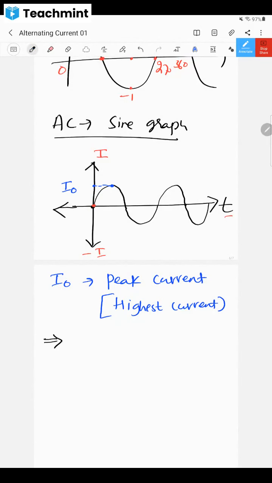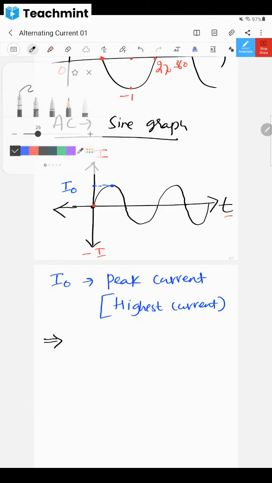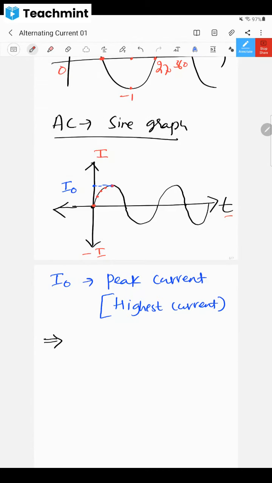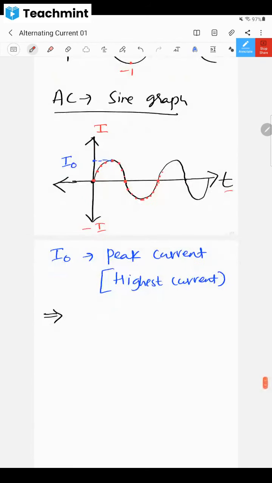Now afterwards, look at this. At every moment, what is happening here? Current is zero, here current has increased, here it has increased, here it has become maximum, afterwards it decreases, and it becomes zero again. Again it increases, but in the opposite, negative direction. It becomes maximum, then decreases, becomes zero again, and increases, like that. At every moment current is changing.